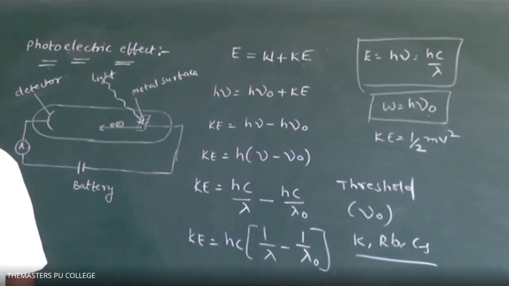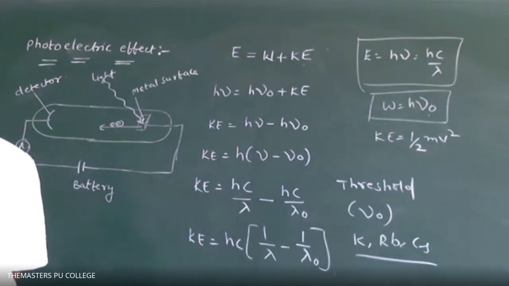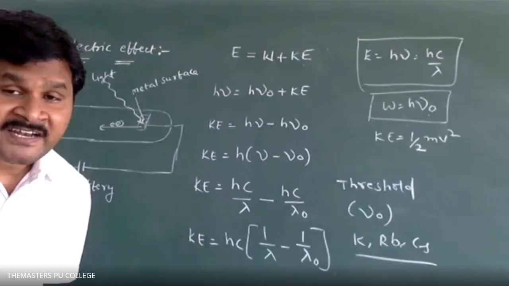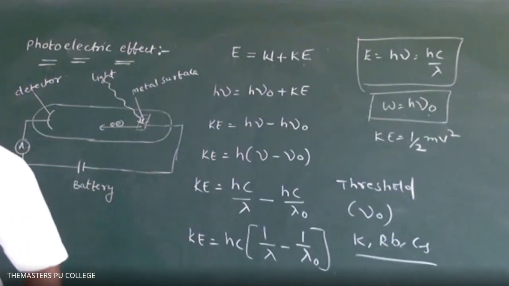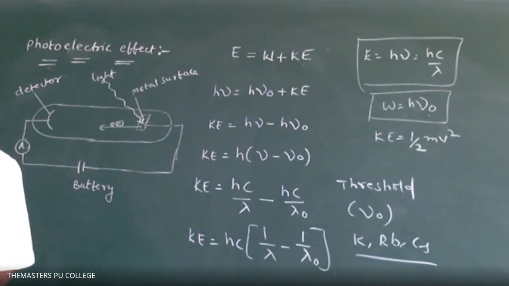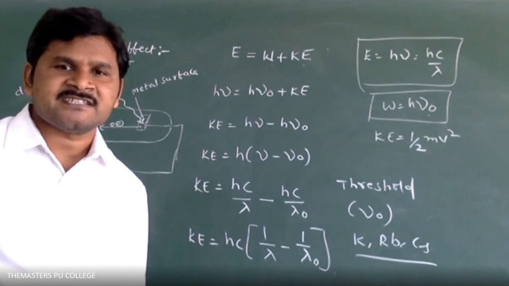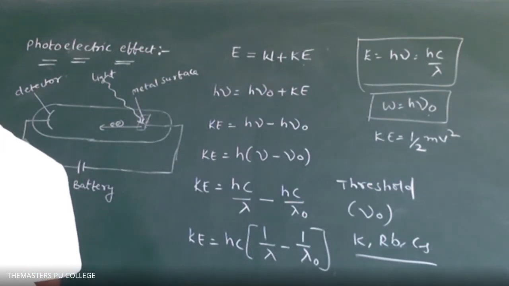Next one. A part of the energy of light is used to escape the electron from the attractive force.